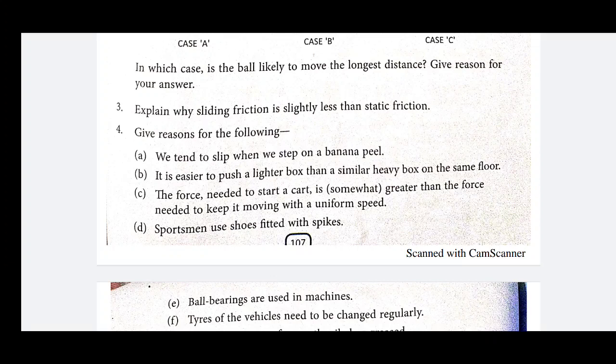Now next, the force needed to start a cart is greater than the force needed to keep it moving with a uniform speed. It is just like question number 3.